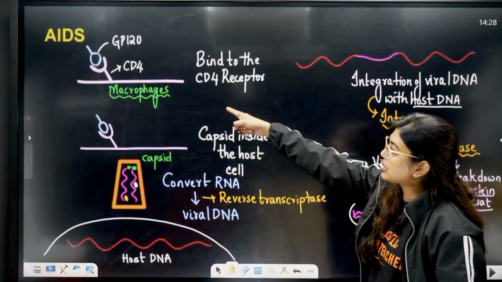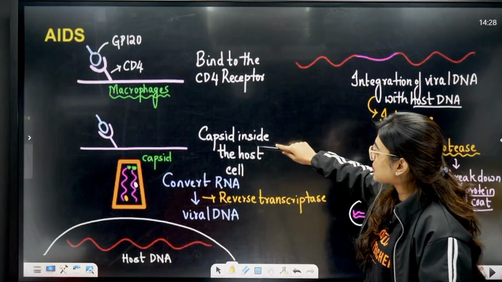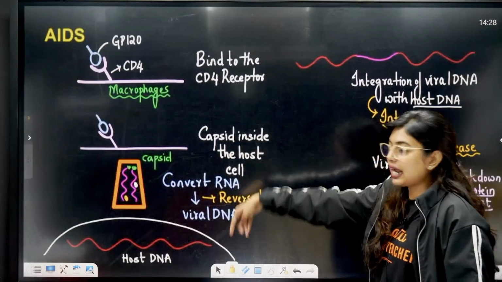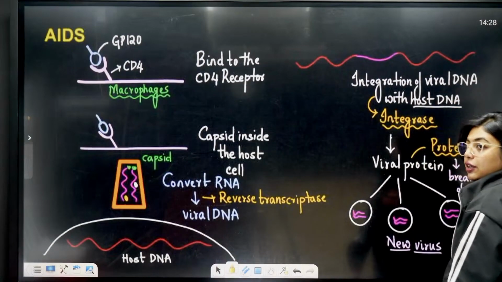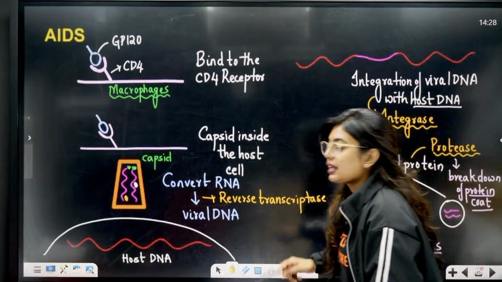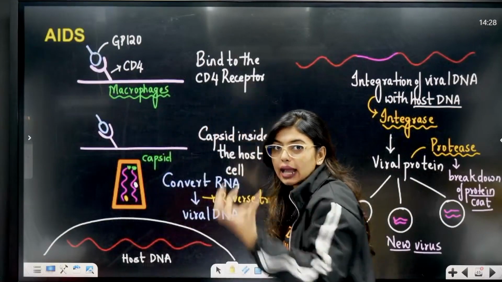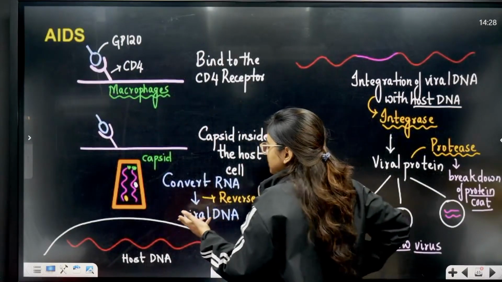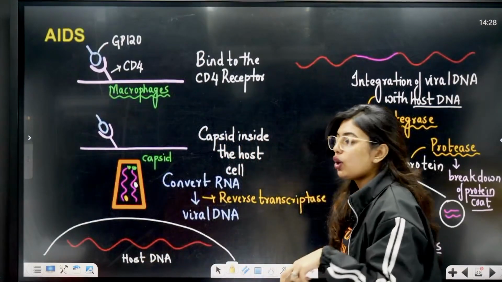GP120, CD4 receptor, macrophages it is affecting. It will bind to the CD4 receptor, capsid inside the host cell. It will enter the cell. Okay, this is the host DNA. I've done a beautiful job, as you can see, the flow is very clear. So here you can see, as soon as these people attach, the entire capsid will come, and it will be waiting to release the ssRNA into the host DNA.